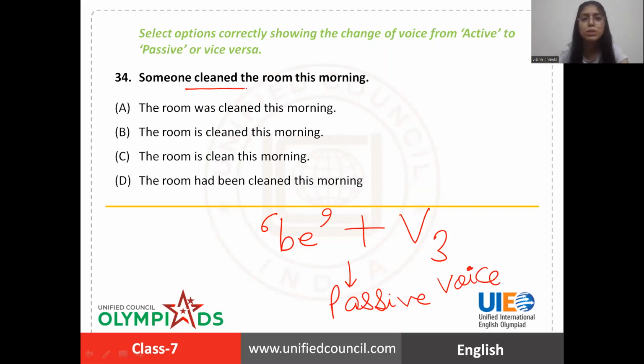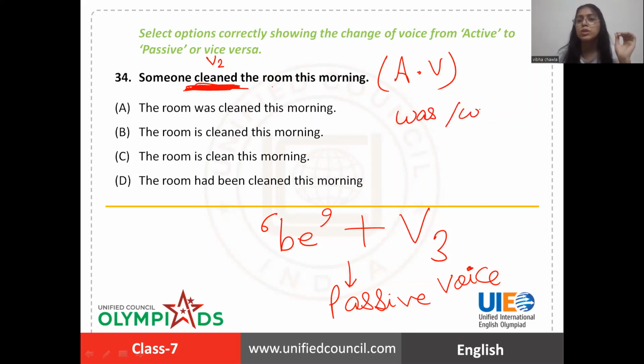Okay, now in this case, there is no be form of verb. So it's an active voice. Okay, and you need to change it to passive. Someone cleaned the room this morning. So now, the object will be the subject in passive voice, the room. Now this, past form of clean, simple past tense, is changed to was or were depending on the subject of passive voice, plus past participle form. Okay. So we need to find such an option. The room was cleaned.